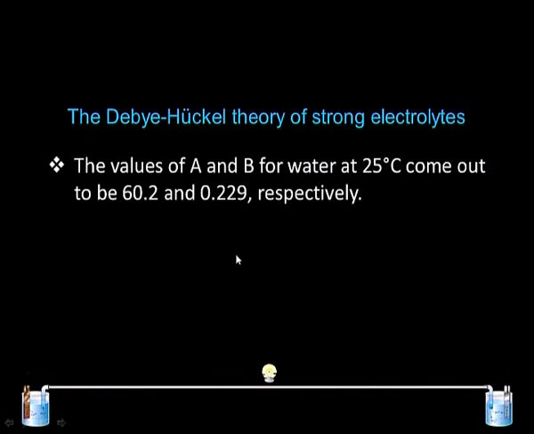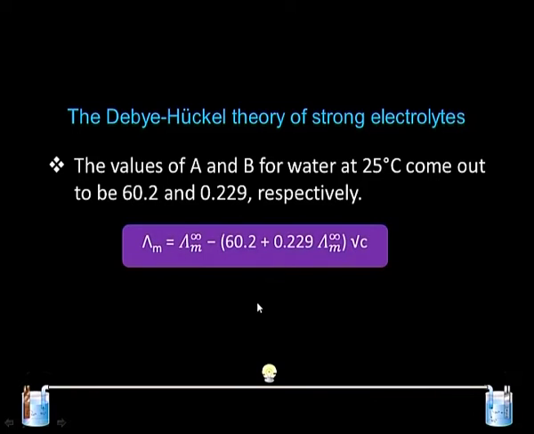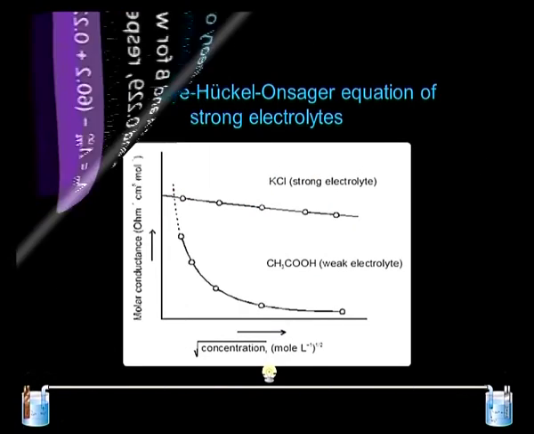For water, these values can easily be determined, and we can put these values in the equation at 25 degrees Celsius, and we get the equation in this form: lambda m equals lambda m infinity minus (60.2 plus 0.229 lambda m infinity) multiplied by the square root of c. So, this equation becomes very simple in nature and we can plot it.